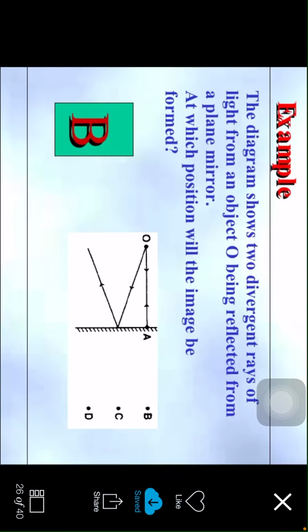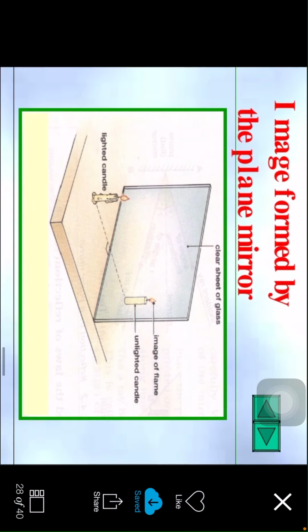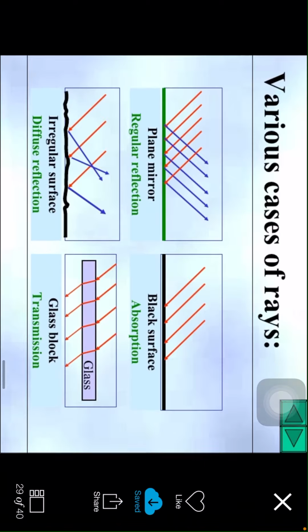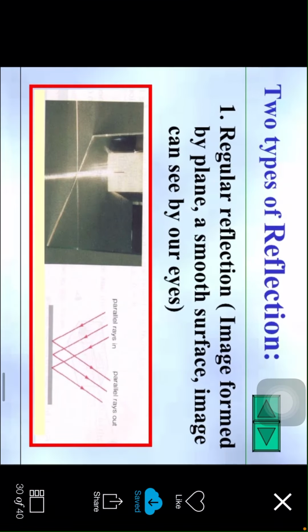So example 2, children, observe all these examples. Ray diagrams, observe here. Image formed by the plane mirror, observe here. Various cases of rays. Okay. So let us learn what are types of reflection. What are types of reflection?